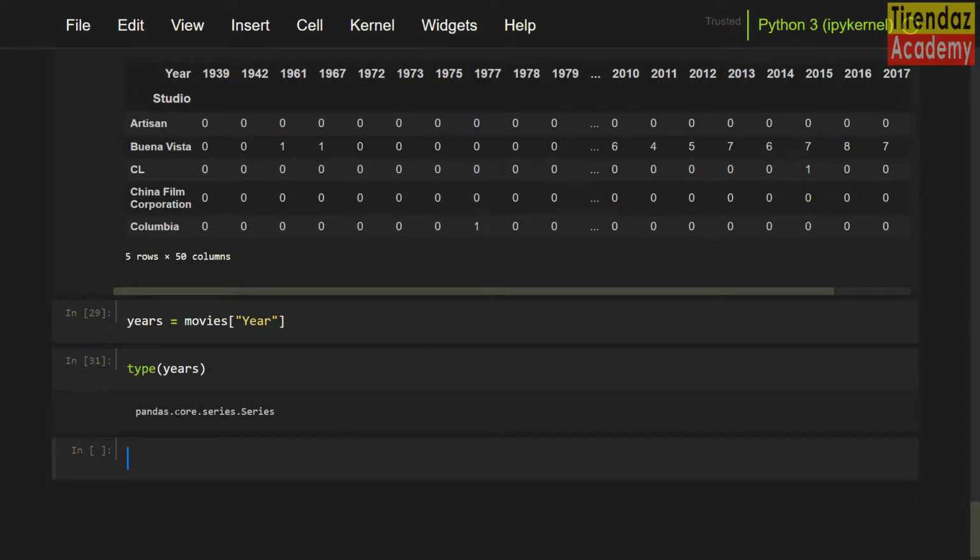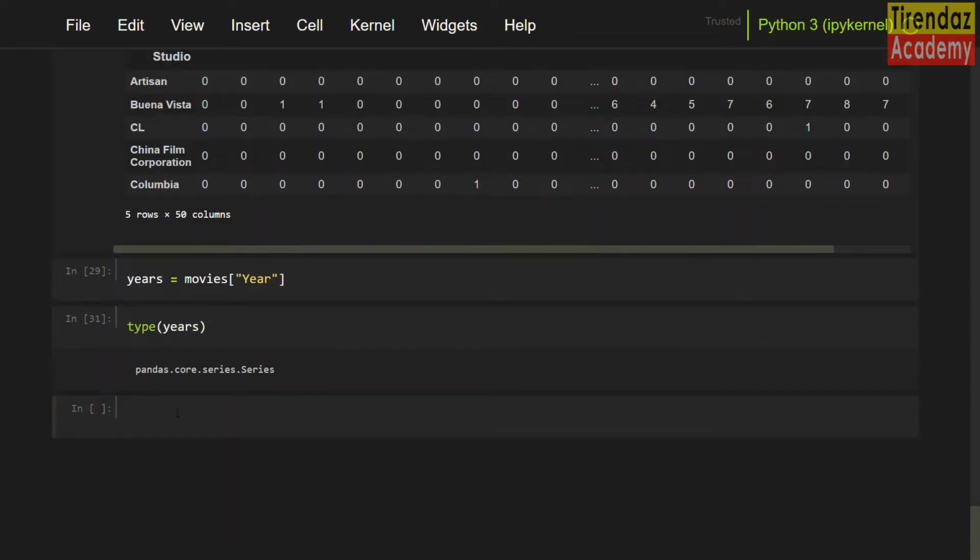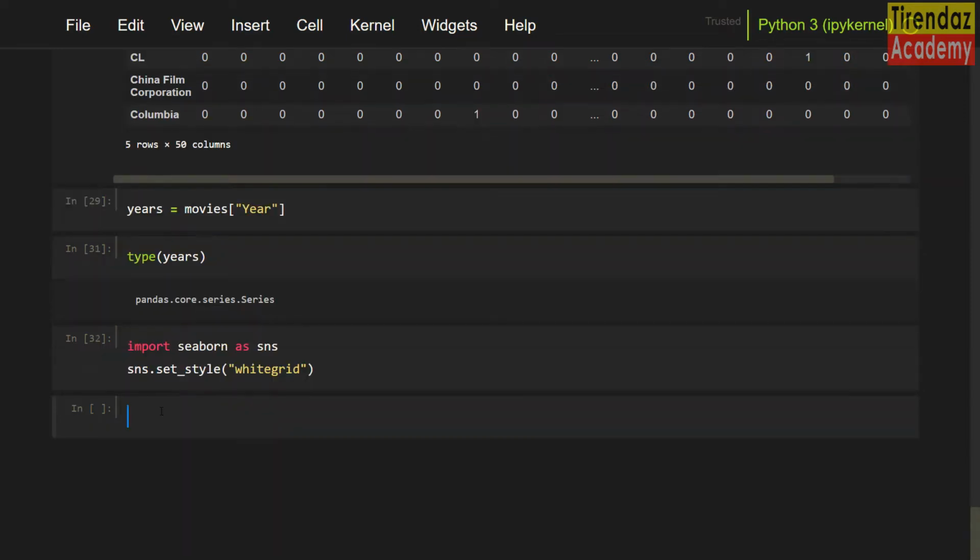Finally, let's take a look at how to plot the data of series type. I am going to plot the histogram of the numeric variable year. Before plotting the histogram, to see it better, I am going to use the whitegrid style. To do this, let me import the seaborn library. Import seaborn as sns. After that, let's specify the whitegrid style. sns.set_style whitegrid. We can now plot the histogram. Years.plot kind hist.